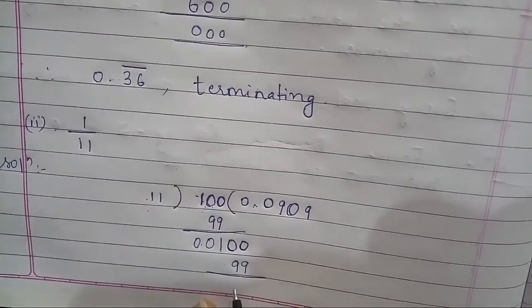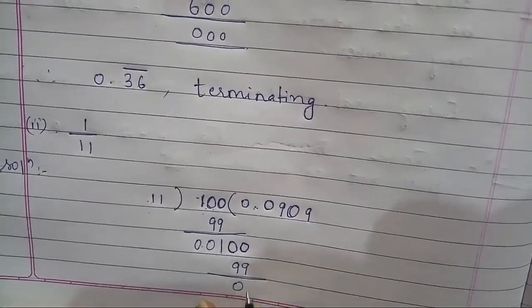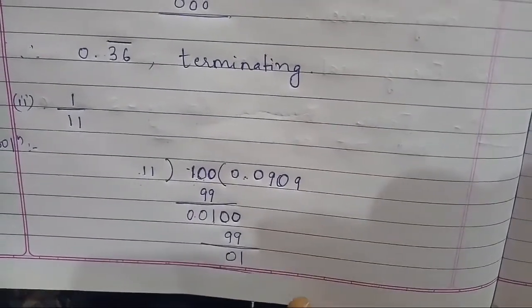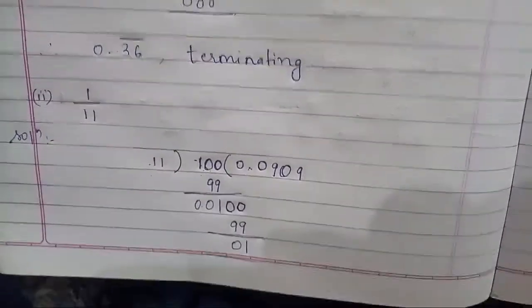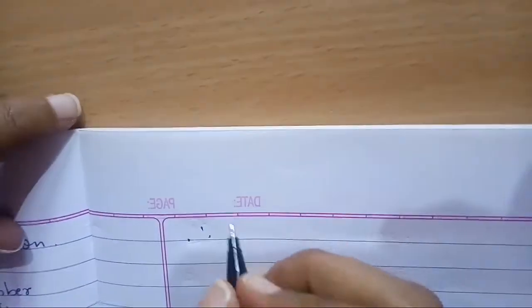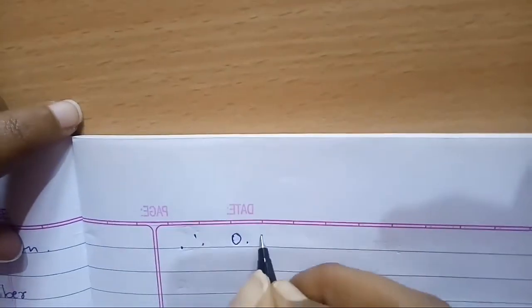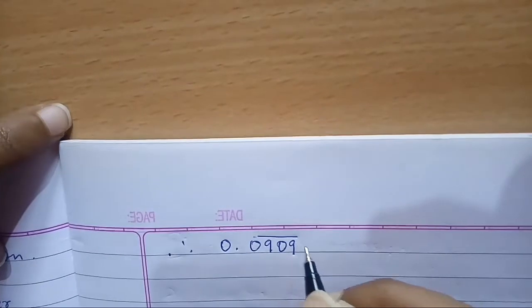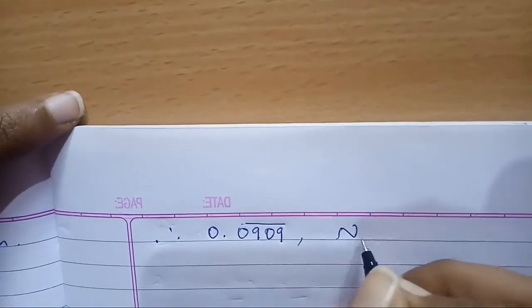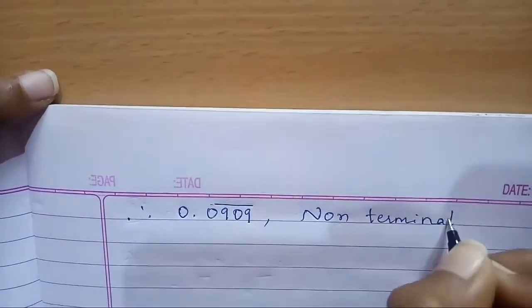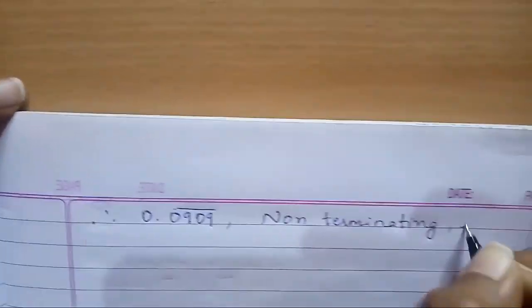Again you will arrive with a 1. So this is repeating. This process will be repeating up to infinite times, so I will stop at this point itself. So the answer will be 0.0909 bar. It is a non-terminating repeating decimal. It is repeating the same value again and again.